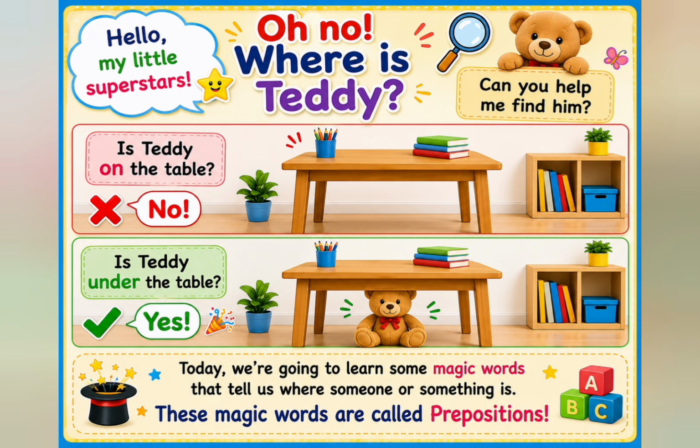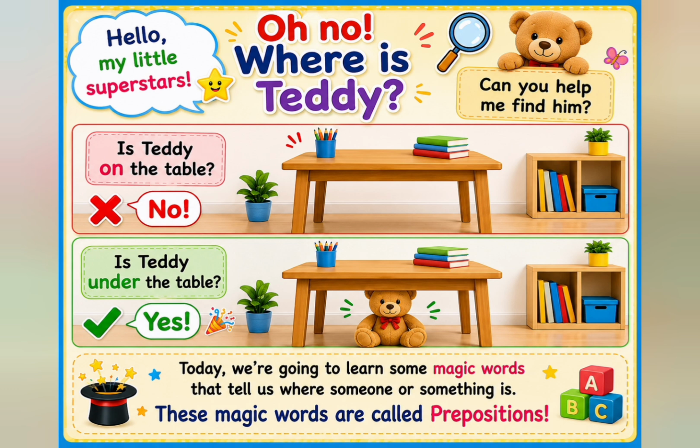Look at this image. Where is Teddy? Can you help me find him? Where is Teddy? Is Teddy on the table? No. Is Teddy under the table? Yes. So today we are going to learn some magic words that tell us where someone or something is.